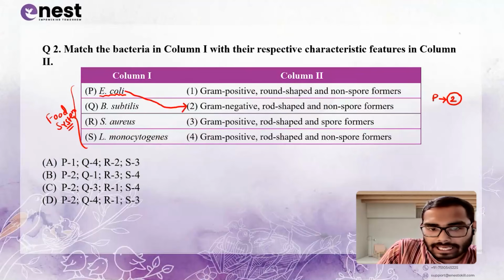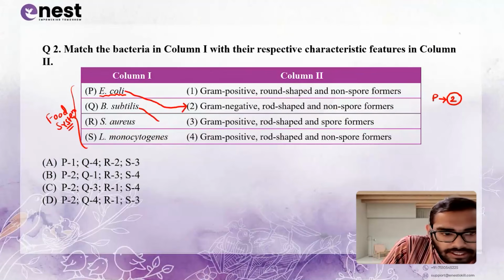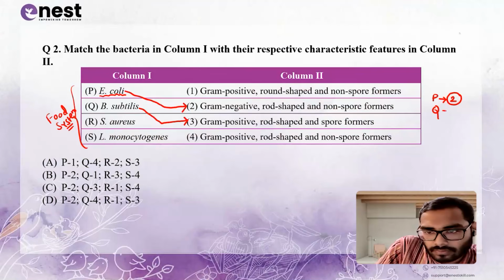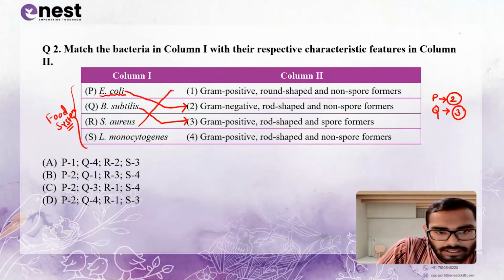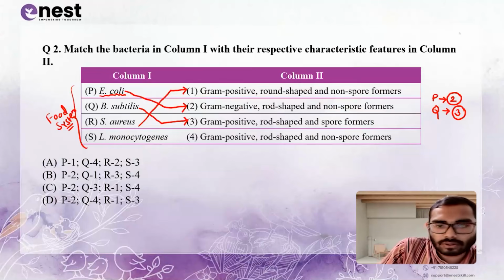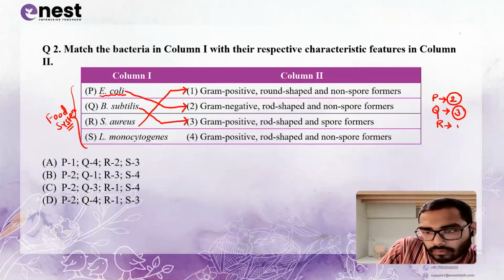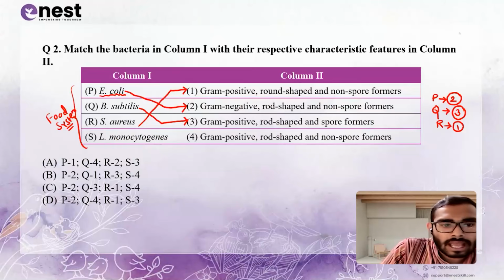Bacillus subtilis is gram positive, rod shape, and spore formers. Q3. Okay. Next is S. aureus, means Staphylococcus aureus. Staphylococcus aureus is gram positive, round shaped, and non-spore formers. Okay. So R1.